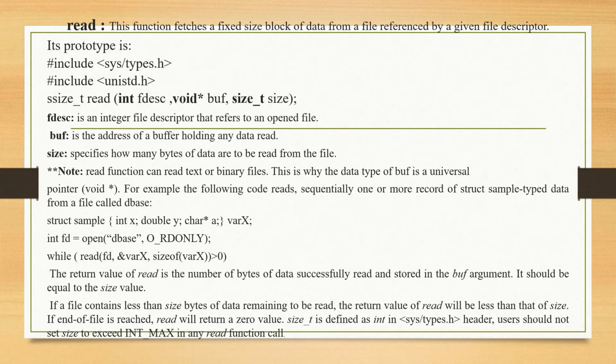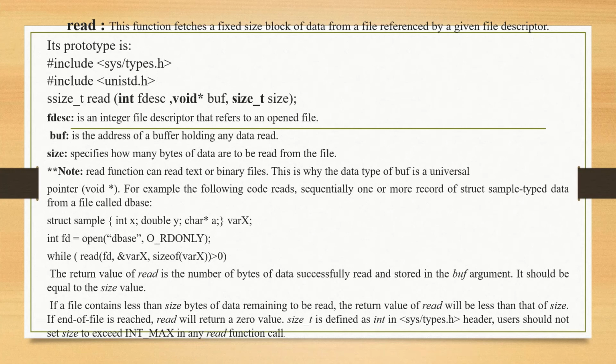The second argument is buffer. Buffer is the address of the buffer holding the data read. The size specifies how many bytes of data are to be read from the corresponding file. Note that the read function can read text or binary files.